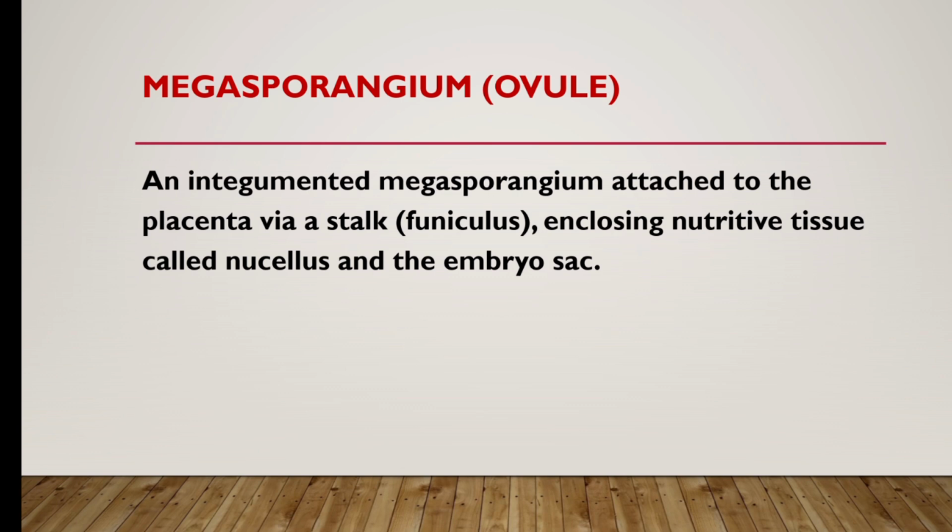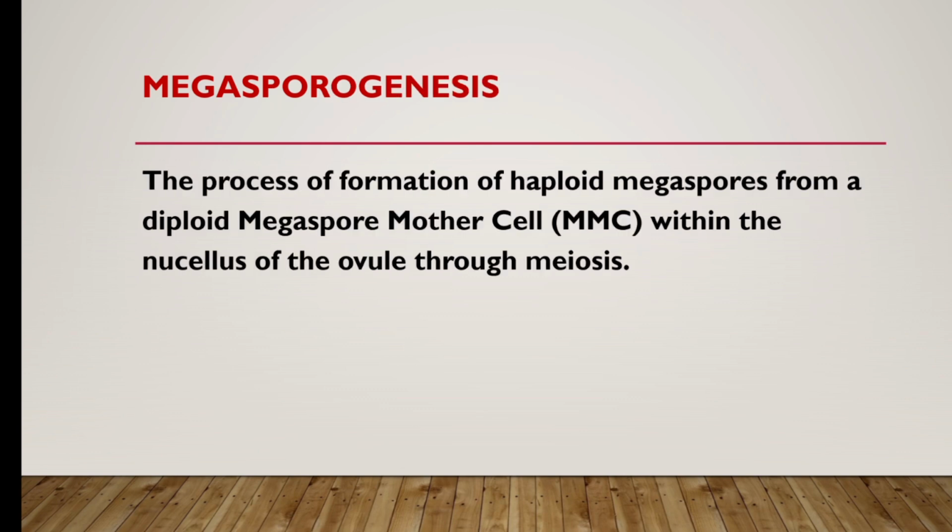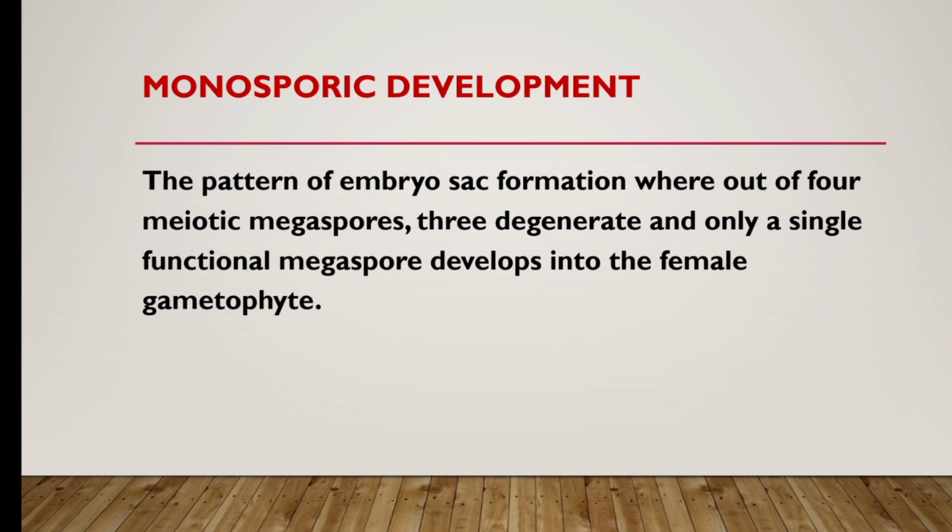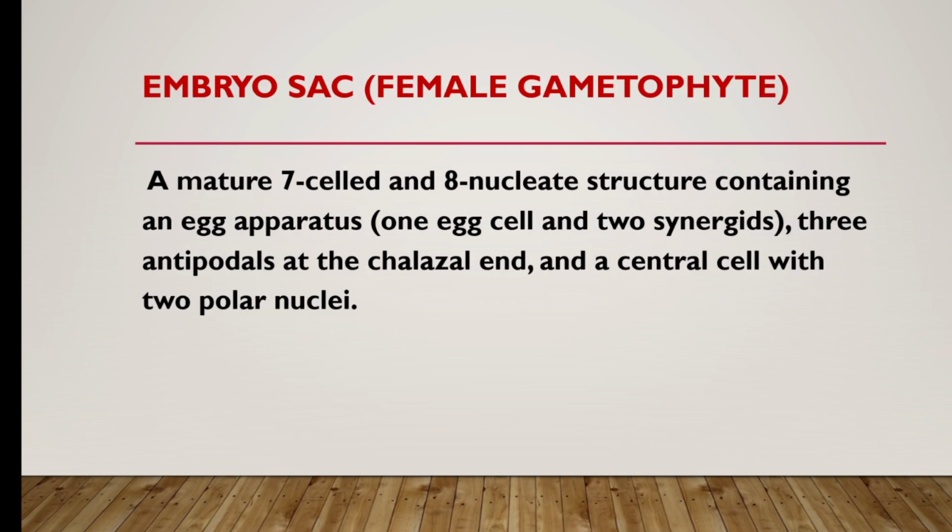Megasporangium or ovule, an integumented megasporangium attached to the placenta via a stalk, the funiculus, enclosing nutritive tissue called nucellus and the embryo sac. Megasporogenesis, the process of formation of haploid megaspores from a diploid megaspore mother cell within the nucellus of the ovule through meiosis. Monosporic development, the pattern of embryo sac formation where out of 4 meiotic megaspores, 3 degenerate and only a single functional megaspore develops into the female gametophyte.